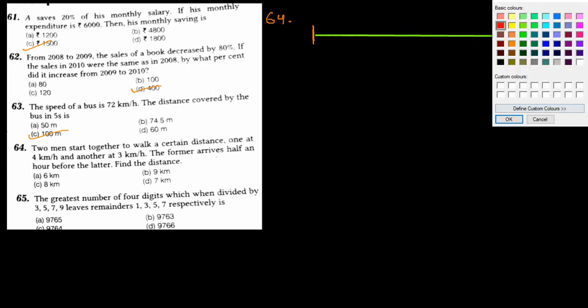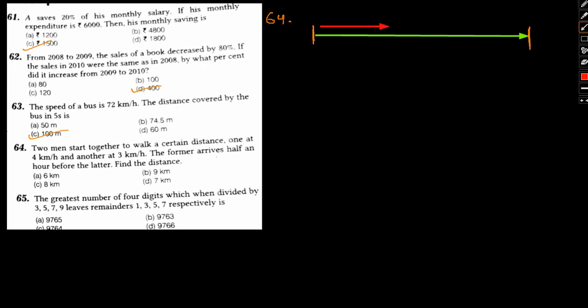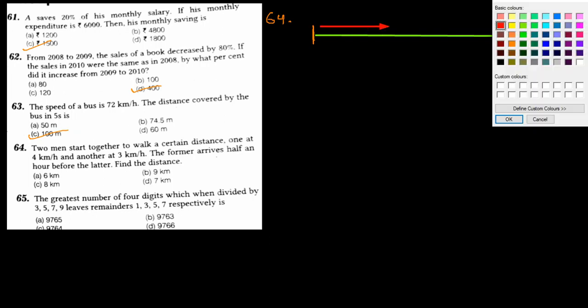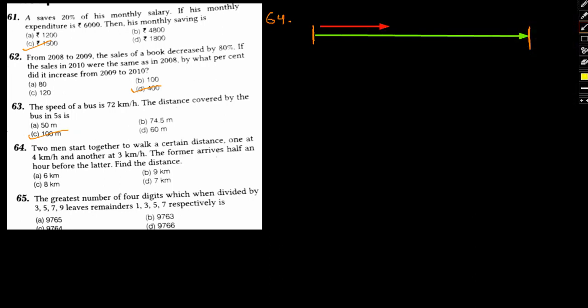One man is going with one speed and another is going with another speed. So he is going with a speed of 4 km per hour. This one is going at 3 km per hour. So the distance in this regard is the same. So let the distance be, say, d.